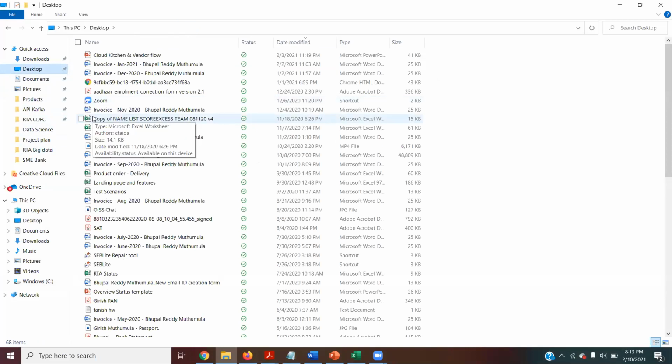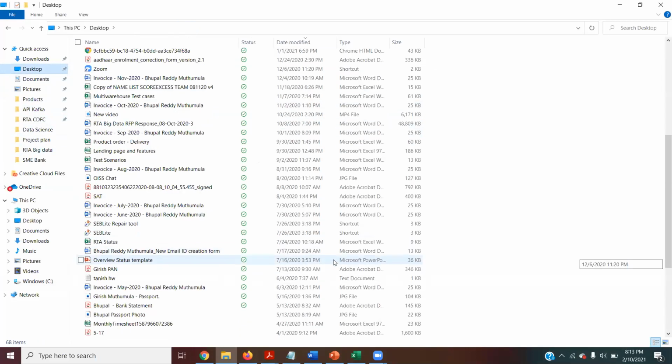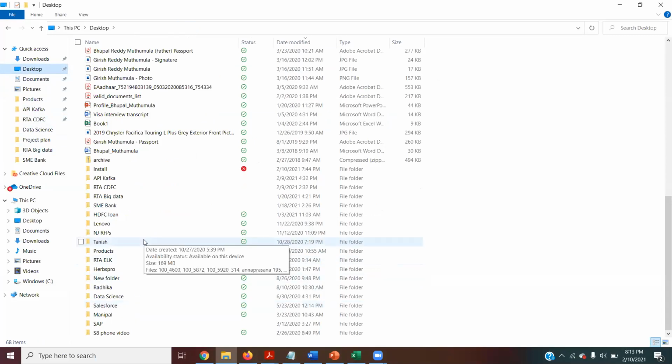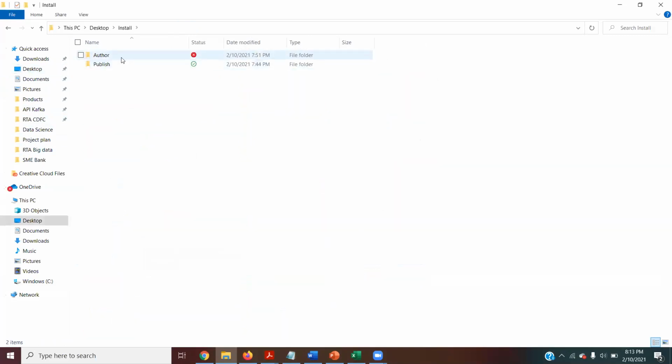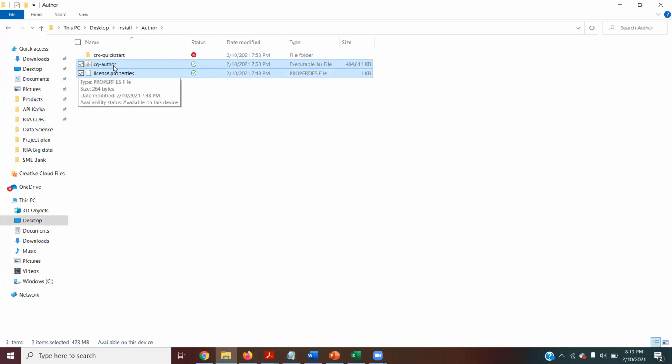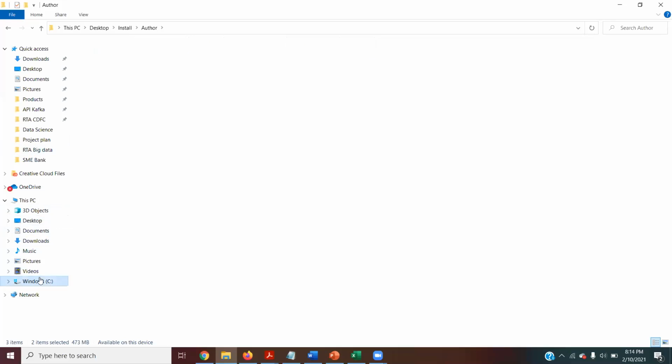Create a folder in C drive. Desktop is not something to install software. Author, these two, right? Yeah, these two files, license file and CQ author file. Let's see. And here it is.